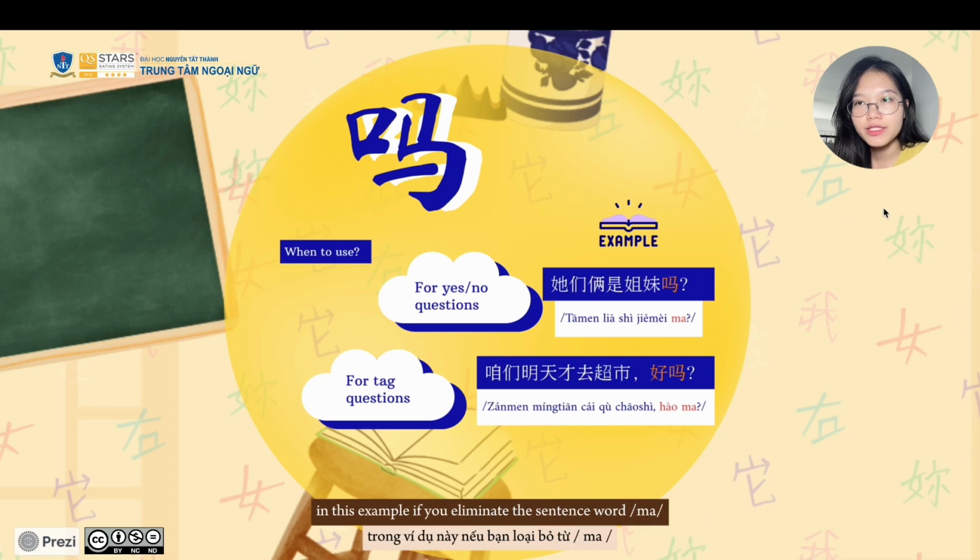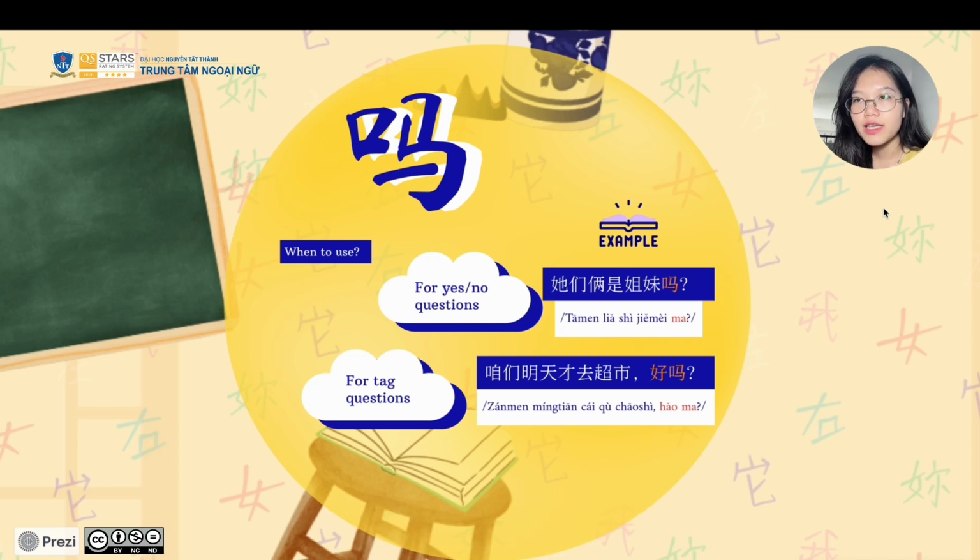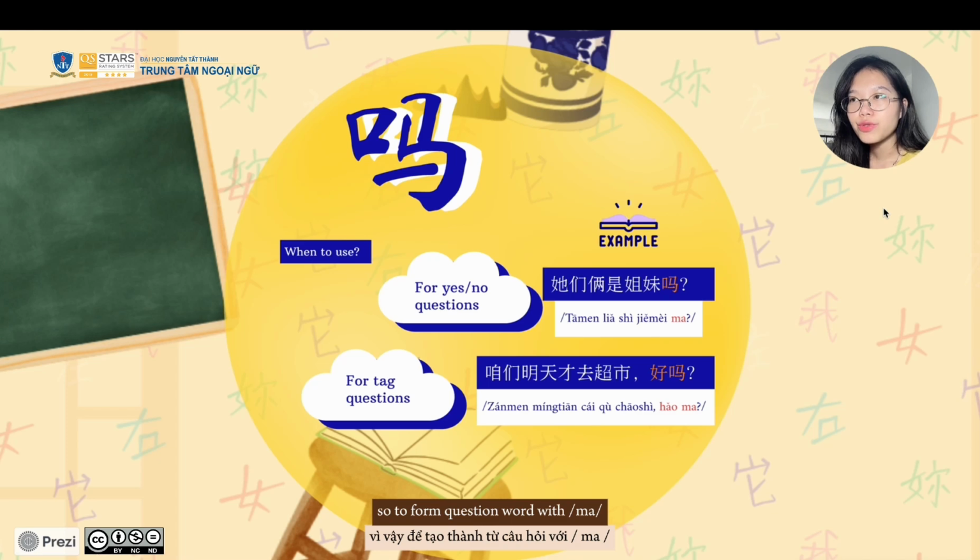In this example, if you eliminate the sentence word ma, the phrase 她们俩是姐妹 also has its own meaning, which is they are sisters. So to form a question with ma, you don't have to do much.